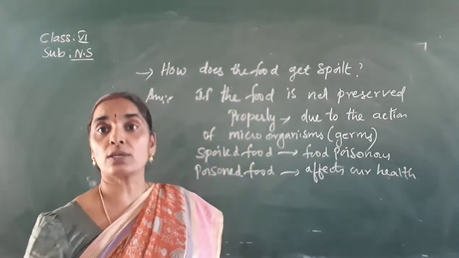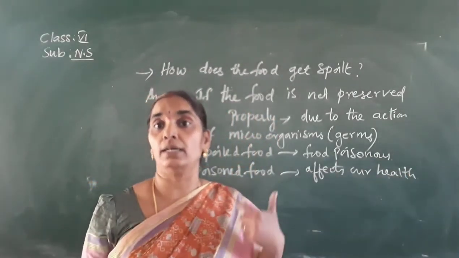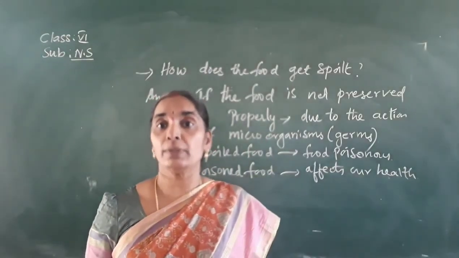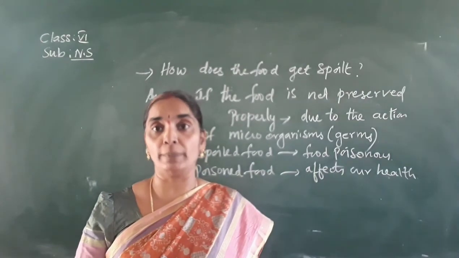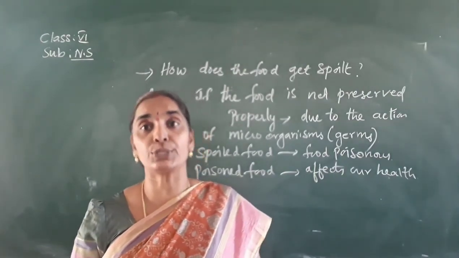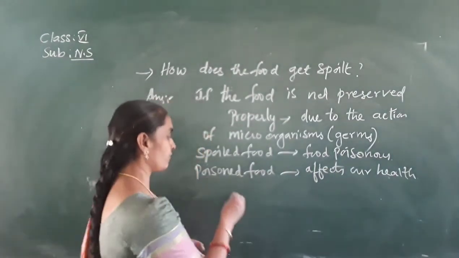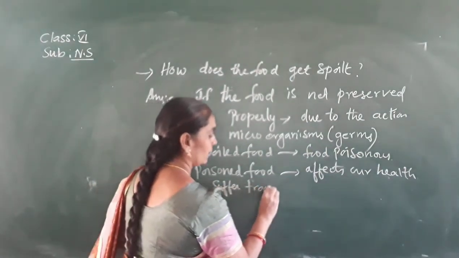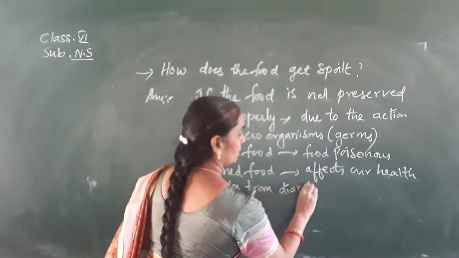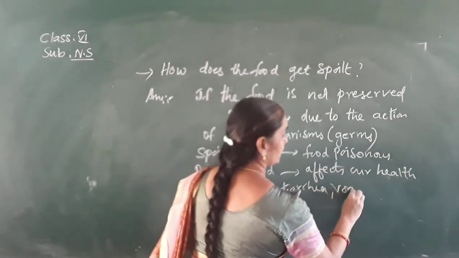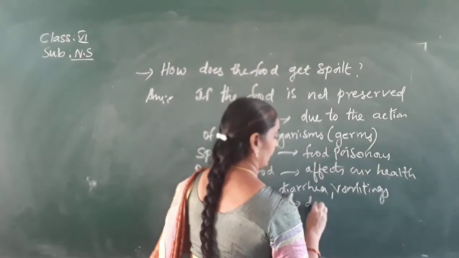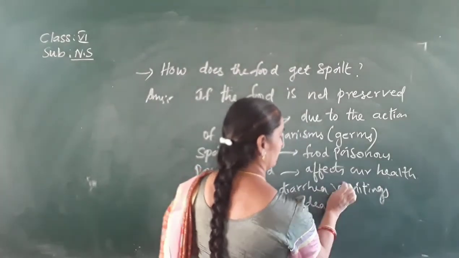What are the health problems that we suffer if we take poisoned food? We may suffer from diarrhea or vomitings, or even at times it leads to death also.